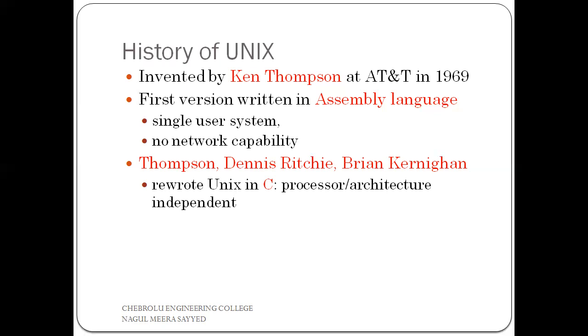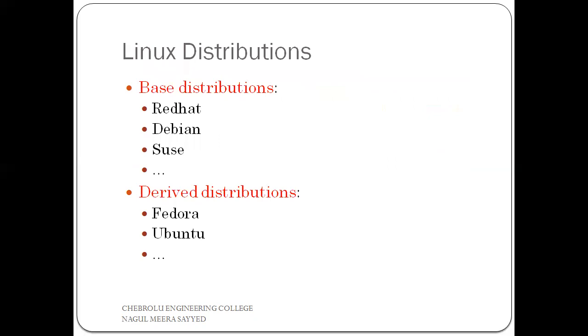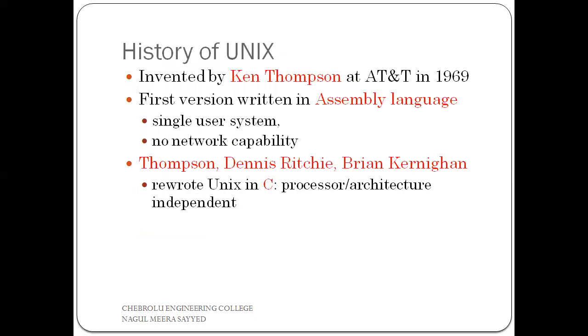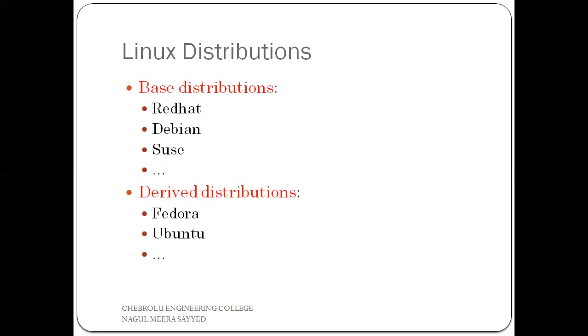Now coming to our next topic, Linux distributions. First, observe Unix and Linux. What are the main differences between Unix and Linux? Let me clarify this. Unix is a CUI operating system, but Linux is a GUI operating system. There is no other difference between Unix and Linux, only that Unix is CUI and Linux is GUI.